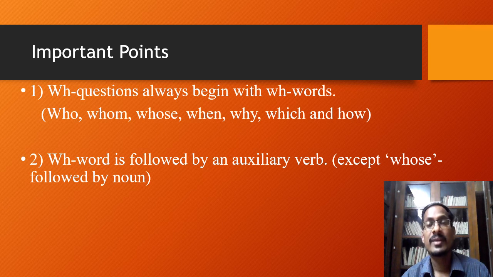So if you see the structure or the pattern of the sentence, you could find that the WH word is used in the first position, and then in the second position an auxiliary verb is used. But there is an exception to this rule. When there is the WH word whose, then it is followed by a noun. So these are the two important rules that you should remember while transforming declarative sentences into WH questions.